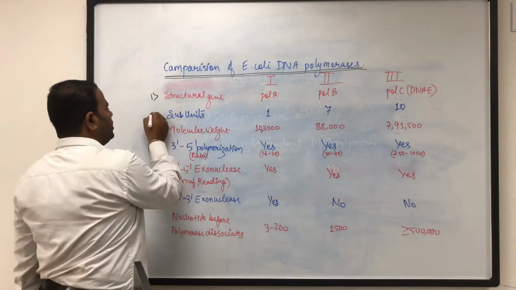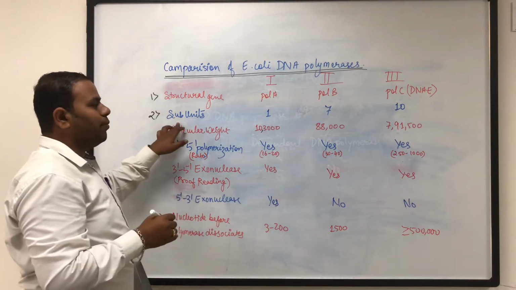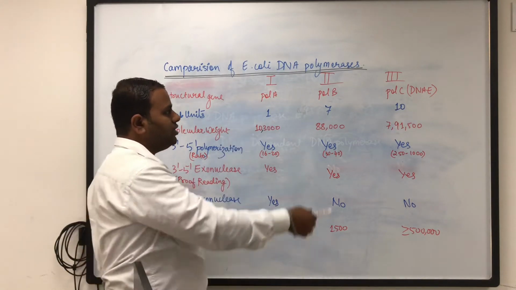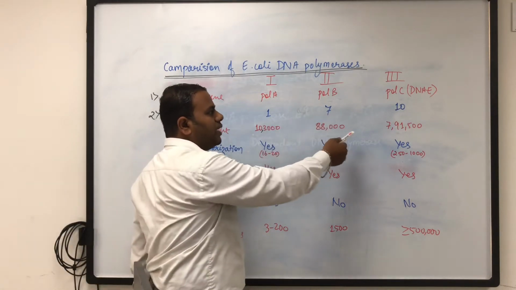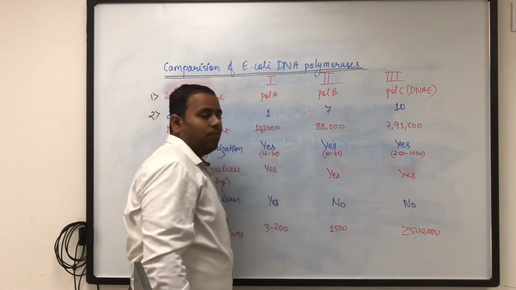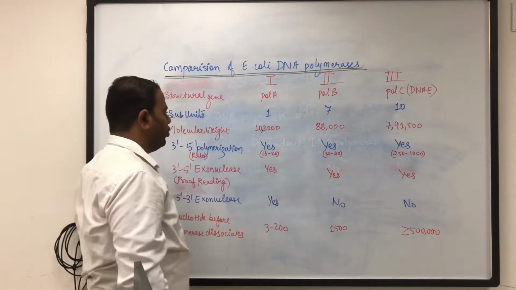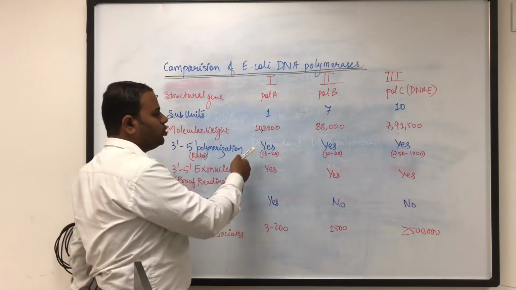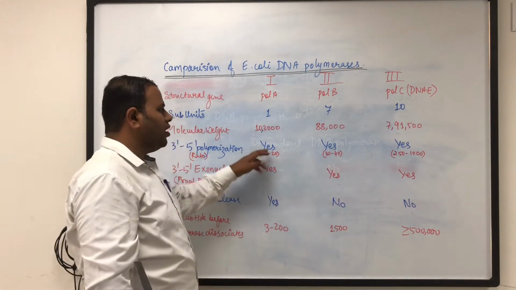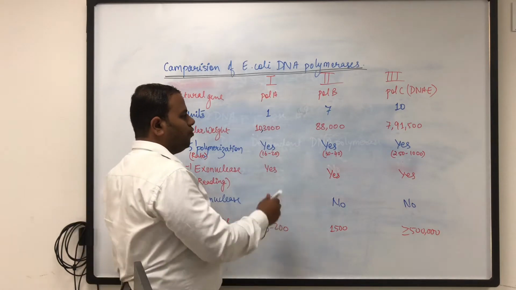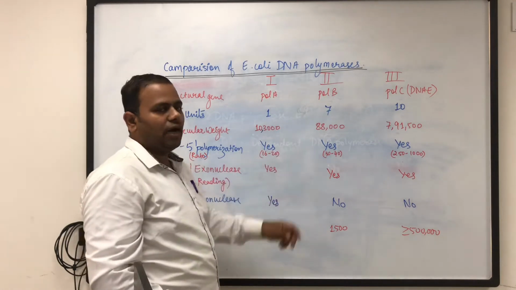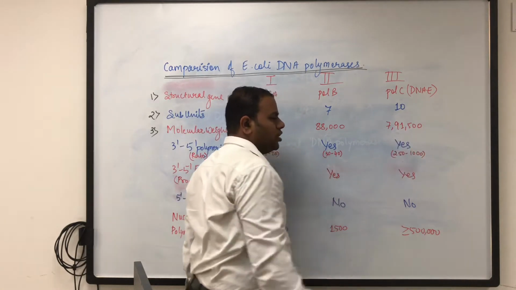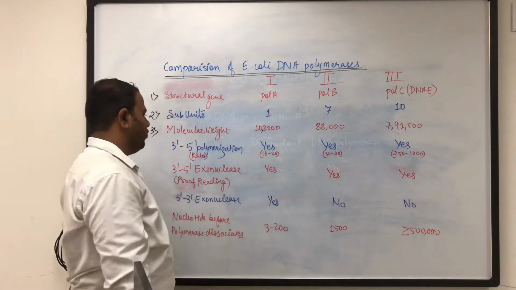Okay. Now let's see the next point, that is subunits present in the enzyme. Polymerase 1 is a single subunit enzyme, whereas polymerase 2 is a 7 subunit enzyme, and polymerase 3 is a multi subunit enzyme. It is having 10 subunits. Okay. Let's see the molecular weight. Polymerase 1 is having around 103,000 Daltons of molecular weight. Second is having 88,000 Daltons, and DNA polymerase 3 is 791,500 Daltons molecular weight.